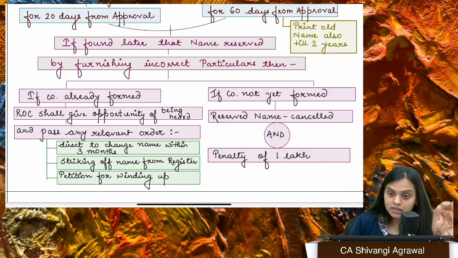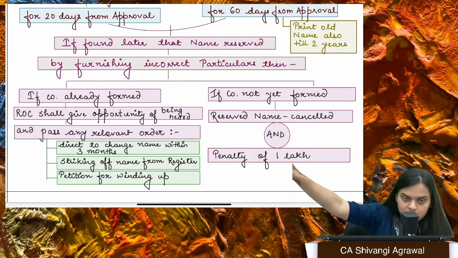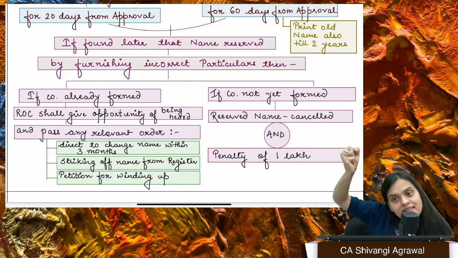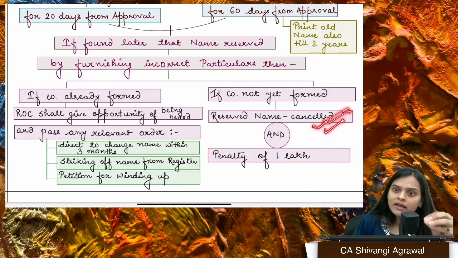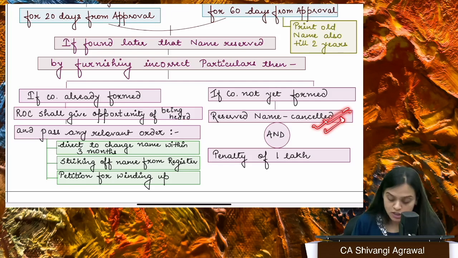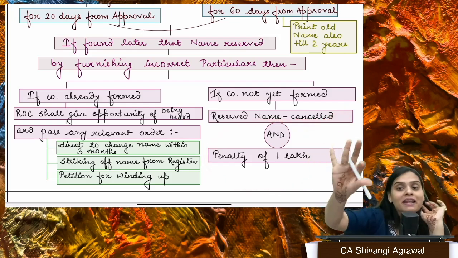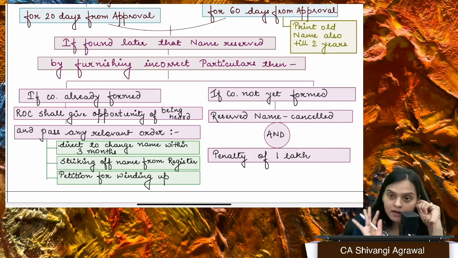In that situation, there might be two cases, right? One is that you just filled part A of Spice Plus, right? You haven't filled part B. The company is not yet formed. Only the name is reserved. So what will happen if it is found that, oh my God, the information that you submitted was not correct? So they will cancel your reserved name and they will impose a penalty. ROC will impose a penalty of 1 lakh on the promoters, whoever is making an application, right?